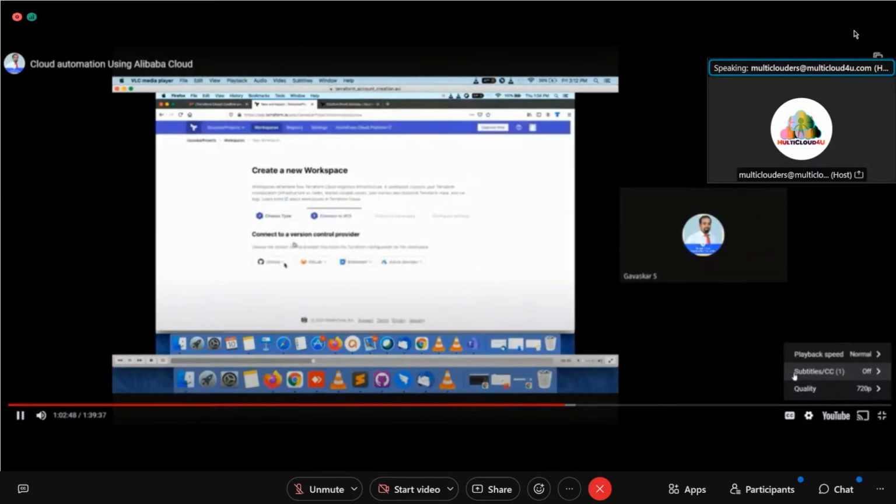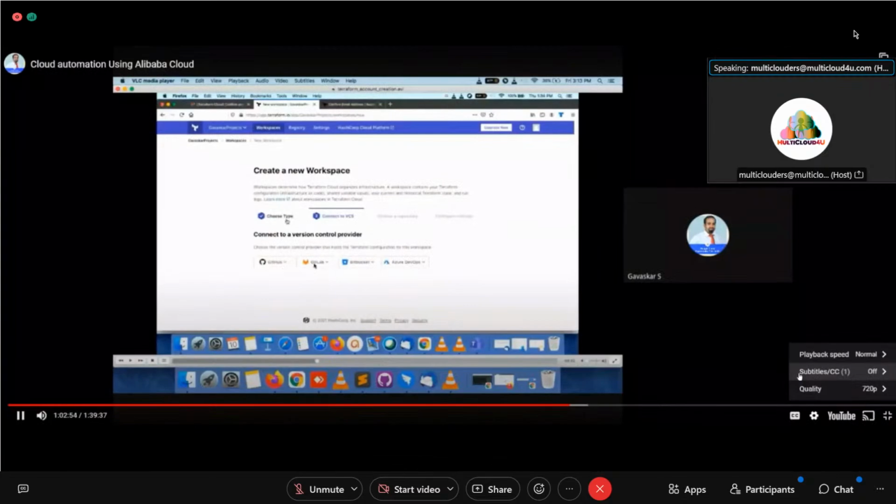Now this is the place where you have to provide the GitHub account. There are four options present: GitHub, GitLab, and Azure DevOps. Now my source code is present in GitHub, so I have to provide the GitHub account here. That's very important. This is the process of linking the GitHub account with Terraform Cloud. You provide your username and password for the GitHub account you already created. Your GitHub account will be linked with Terraform Cloud, so that the repositories present in that GitHub account can be accessed from here. That's the main step you have to remember.